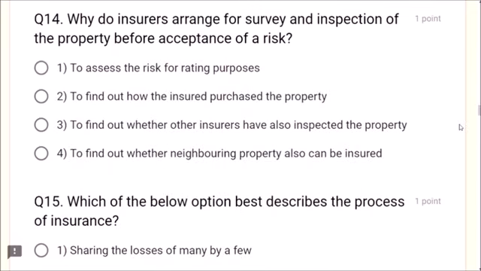Okay, friends. Next question. Question number 14. Why do insurers arrange for survey and inspection of the property before acceptance of a risk? Dear friends, insurers go for survey and inspection of the property to assess the risk for rating purpose. To find out how the insured purchased, no. To find out whether other insurers, no. To find out whether neighboring property, no. The answer is to assess the risk for rating purpose.